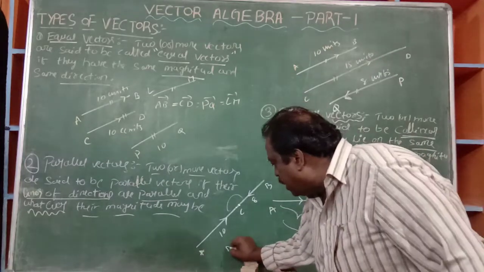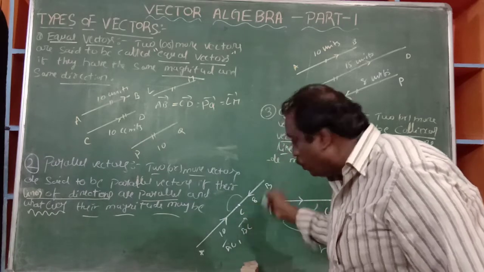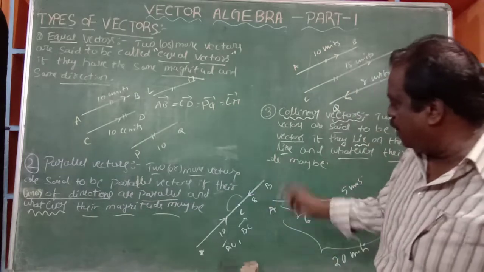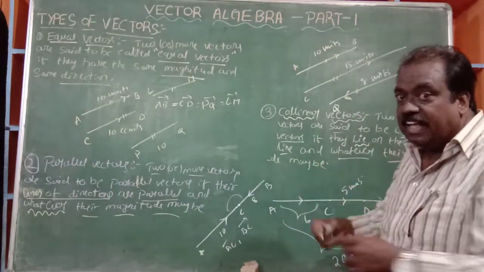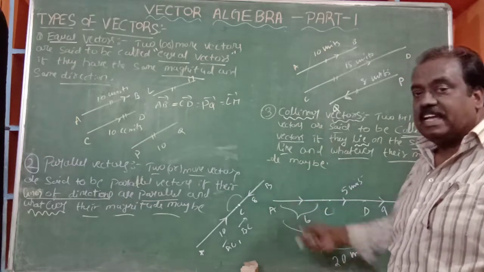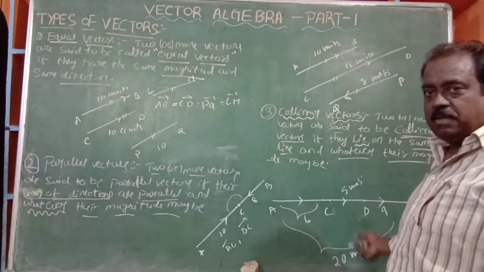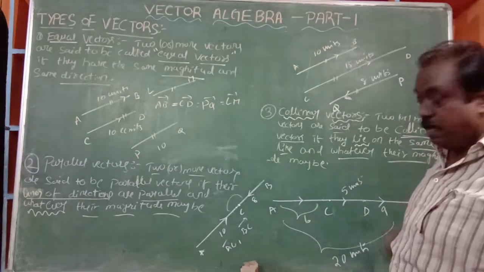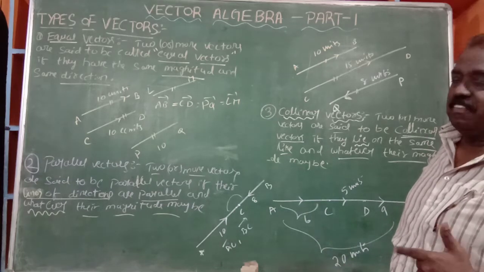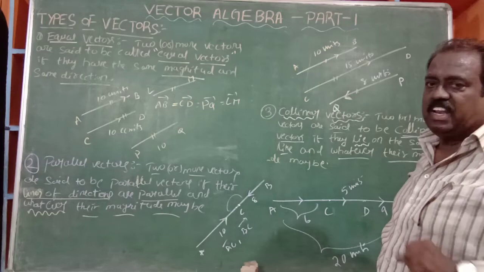Even though here AC bar and BC bar, not CB bar, are in the reverse, AC bar and BC bar are lying on the same line. So here also the vectors are called collinear vectors. Here AC bar, CD bar, DB bar, AB bar are lying on the same line, so they are called collinear vectors. Like this, we have to learn it. Okay?